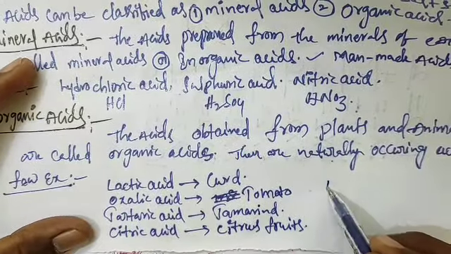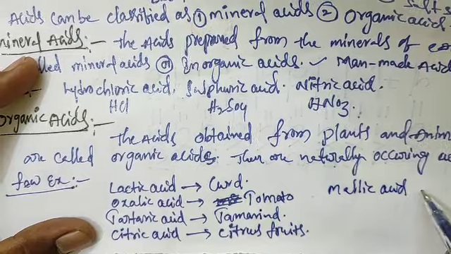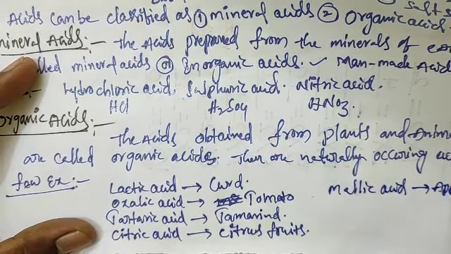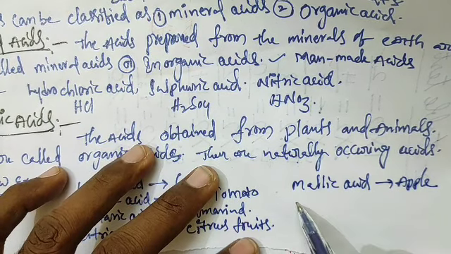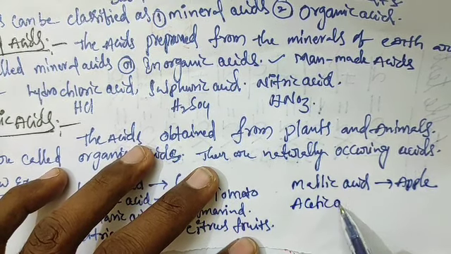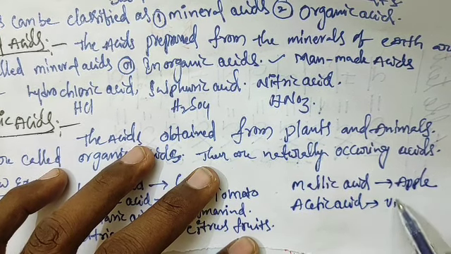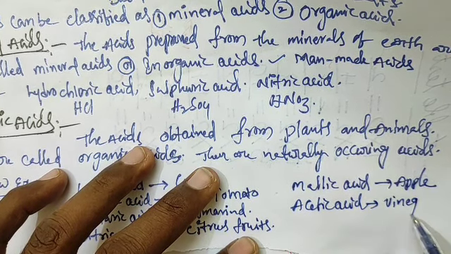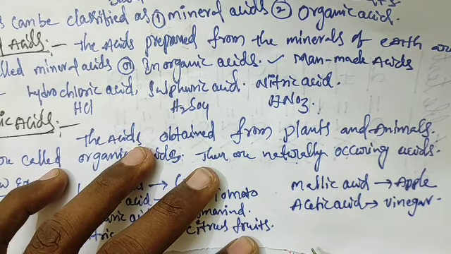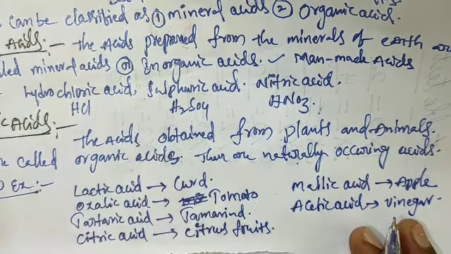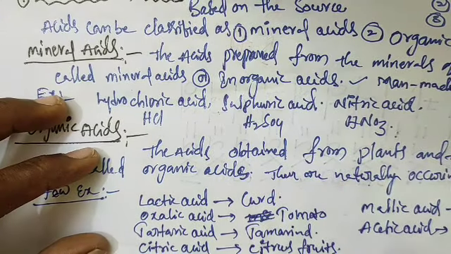Malic acid. Source is apple. Acetic acid. Source of acetic acid is vinegar. So these are the organic acids examples.